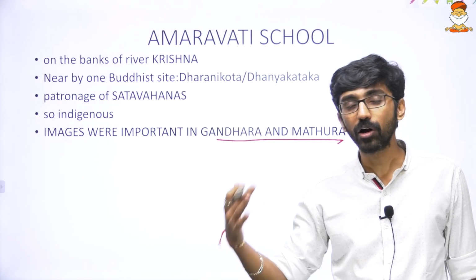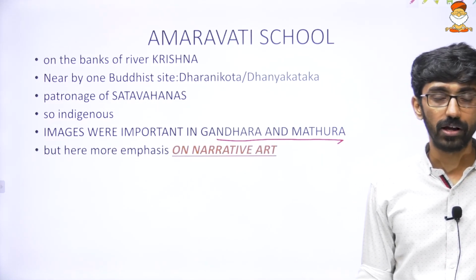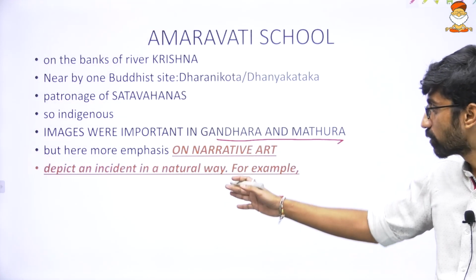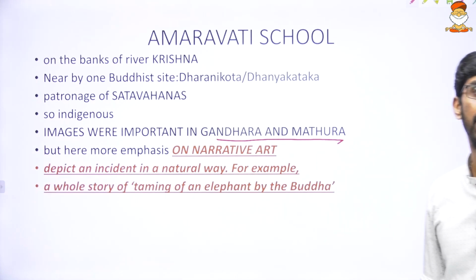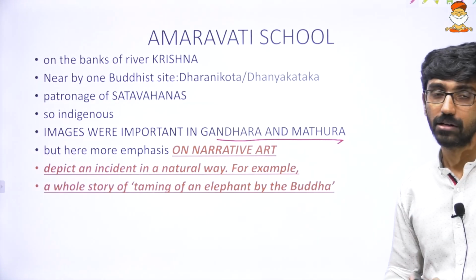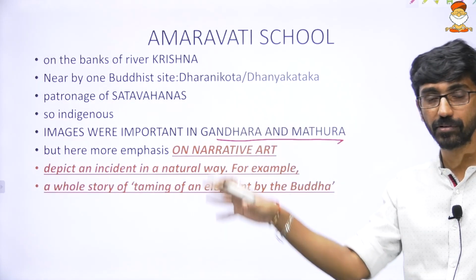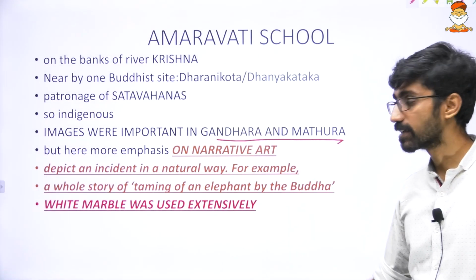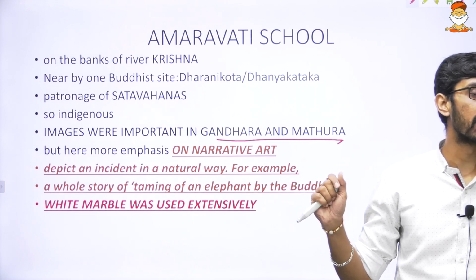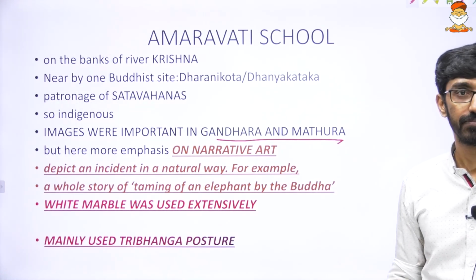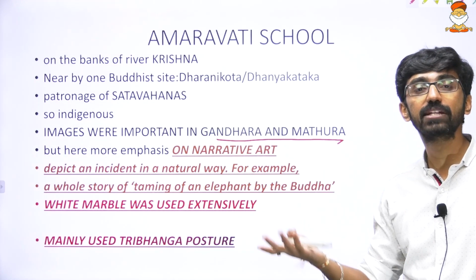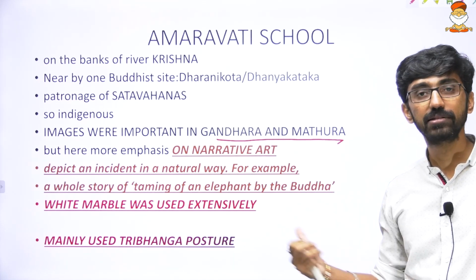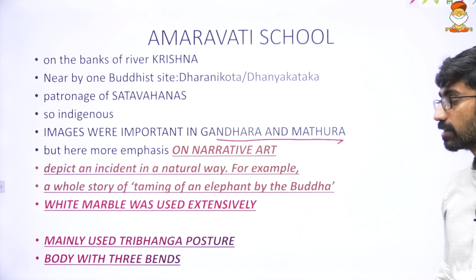But here in Amaravati, we talk about narrative art. A particular event is narrated through sculpture, depicting an incident in a natural way. For example, there is the taming of an elephant by Buddha. That one event is sculpted in a story format, in narrative art. And white marble was extensively used, a unique feature of the Amaravati school, and it mainly used the tribhanga posture, that is a body with three bends. In these sculptural images, we have seen the tribhanga posture was extensively used.